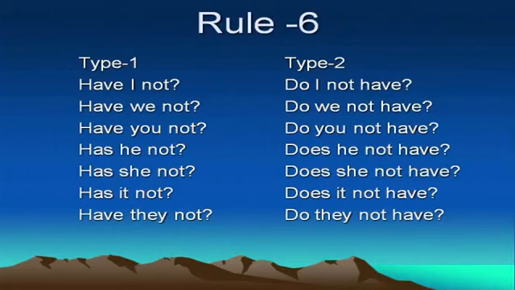Rule 6. Have I not, have we not, have you not, has he not, has she not, has it not, have they not. Type 1. Type 2: do I not have, do we not have, do you not have, does he not have, does she not have, does it not have, do they not have. Once again, repeat after me. Do I not have, do we not have, do you not have, does he not have, does she not have, does it not have, do they not have. Got it? You should practice all these 6 rules. These 6 rules are very, very important to enrich your language ability, to enrich your speaking ability.